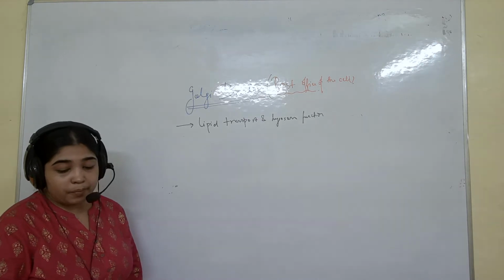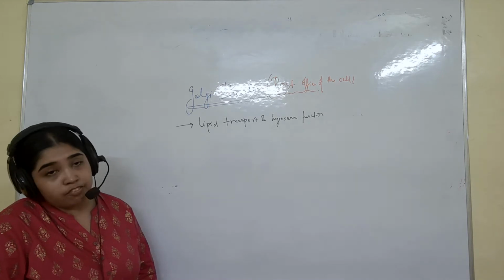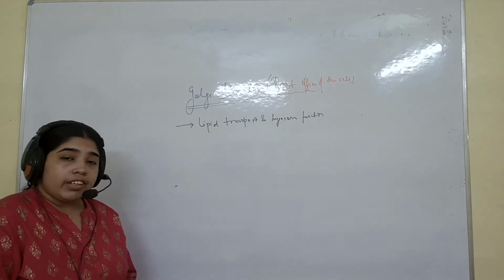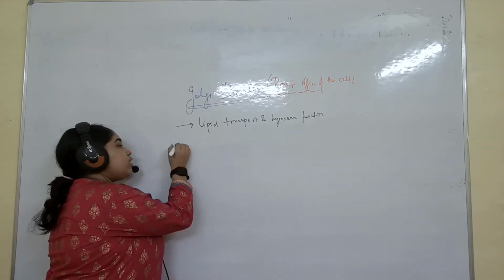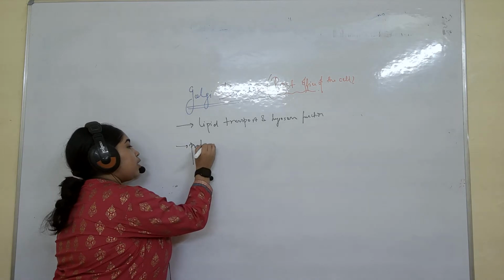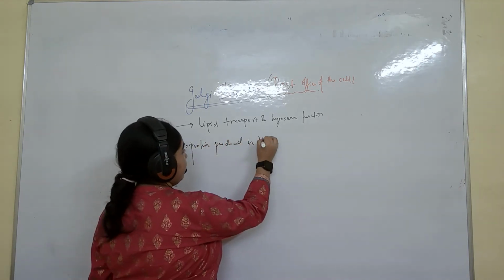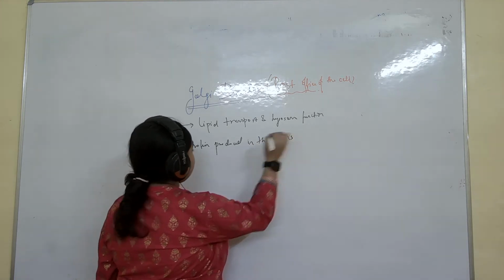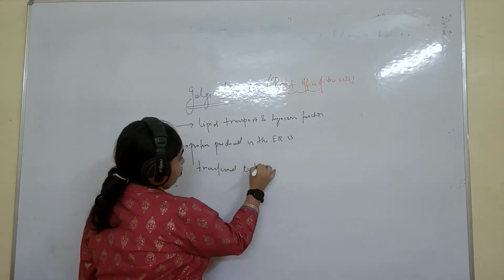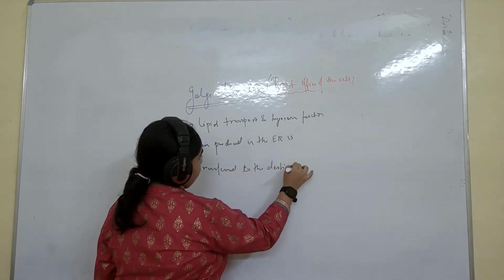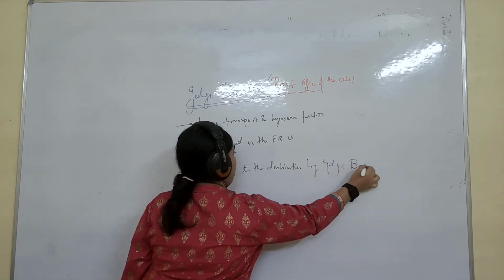Now next you have to remember that the protein is received from the ER, further processed, and given to all the required destinations. So just remember this: protein produced in the ER is transferred to the destination by Golgi bodies.